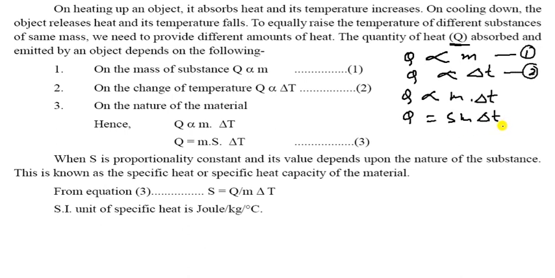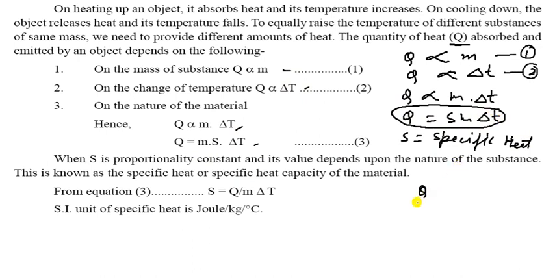Now the unit of this heat is calorie or joule. S is the specific heat. You can see here in this article it is given. So now you can find the specific heat formula.